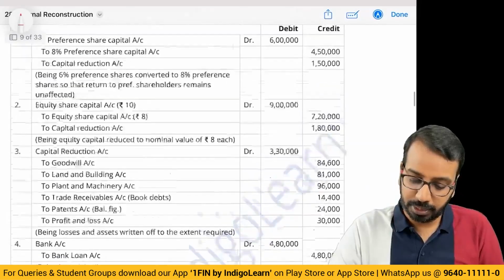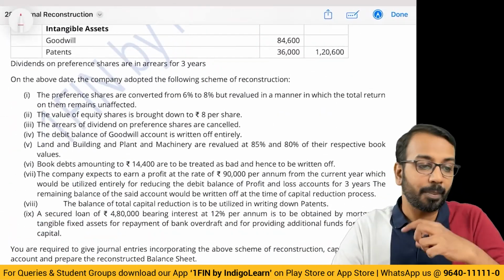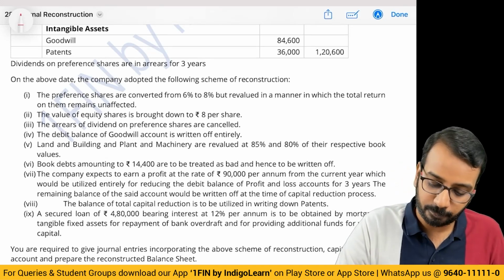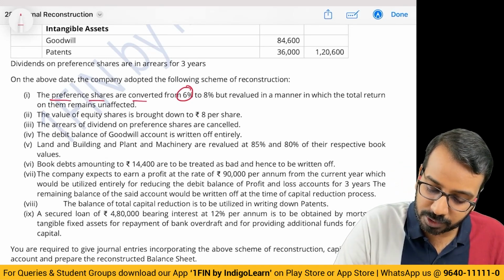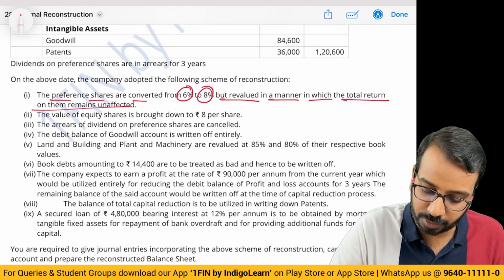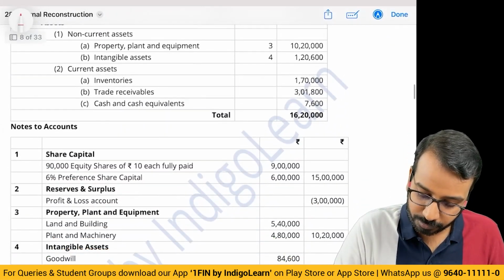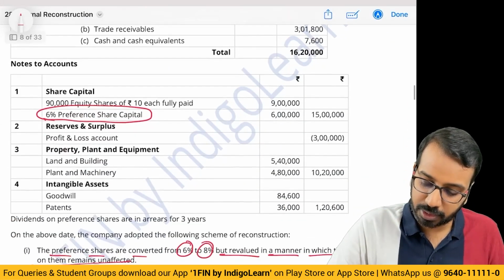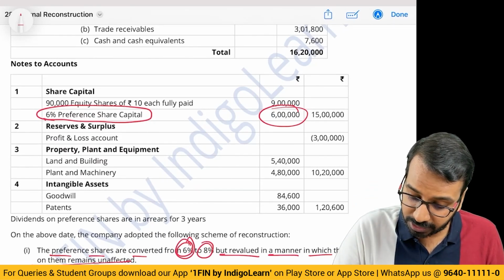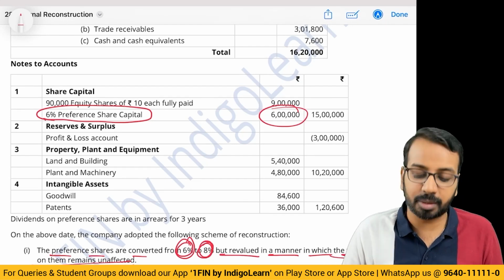Now, almost all the questions will be in the same pattern. So we will see a couple more adjustments so that we have more clarity. Here, preference shares are converted from 6% to 8%, but revalued in a manner in which the total return of them remains unaffected. Now, what does that mean? Here you have 6% shares of 6 lakhs. What they're saying is, from 6% we'll make it 8%, so that the total return remains unaffected.